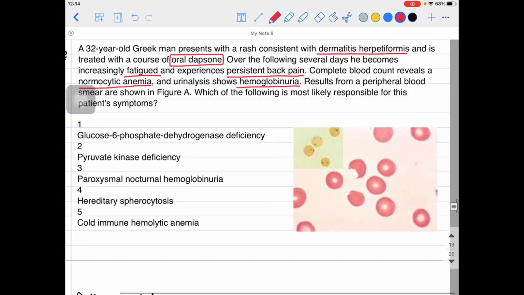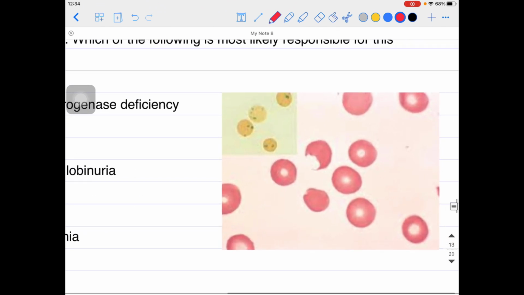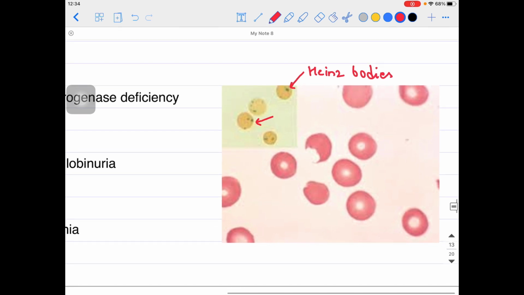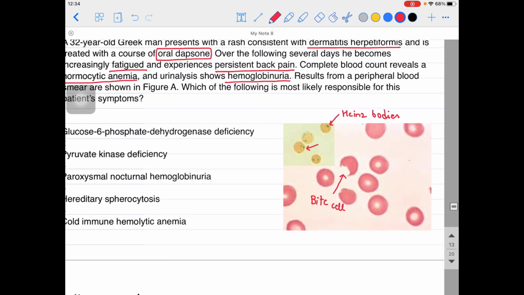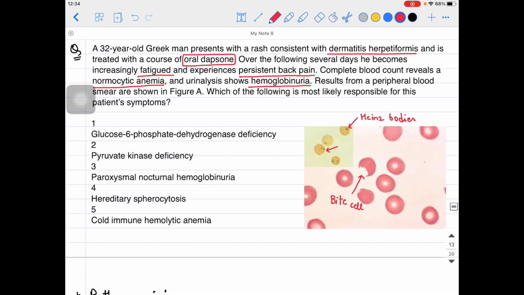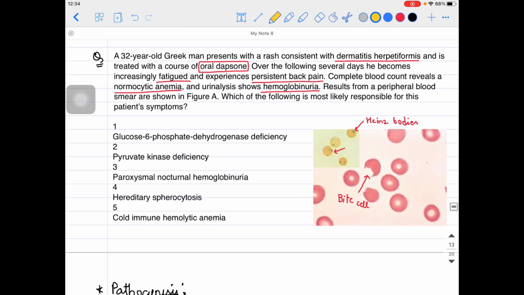They told you to see the image, the peripheral blood smear. So what can I see over here, guys? Look at these bodies, can I say these are Heinz bodies, guys? Yes, these are your Heinz bodies. And can you identify this cell? Yes, this is your bite cell. Bite cells and Heinz bodies are seen in the peripheral blood smear of what particular anemia? That is glucose 6-phosphate dehydrogenase anemia. So the answer is very, very simple, guys, no problem with that. The first option will be the answer over here, that is glucose 6-phosphate dehydrogenase deficiency.